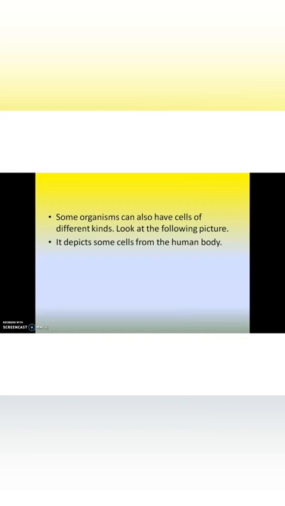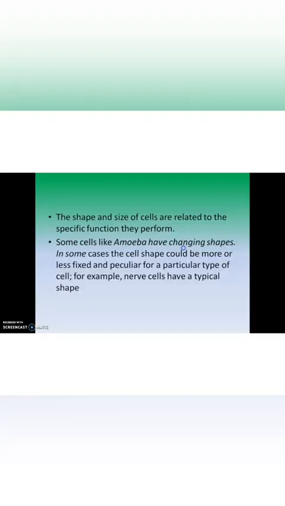Some organisms can also have cells of different kinds. I will show you one diagram. The same diagram is there in our textbook. This is RBC and WBC, that means the blood cells. This is a smooth muscle cell. This is an egg. This is a sperm. This is a bone cell, and this is a fat cell. So cells of different shapes and numbers are found in the body of a multicellular organism because division of labor is there, isn't it? Different duties are done by different cells or different tissues, organs or organ systems.